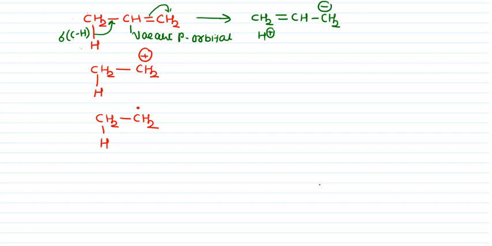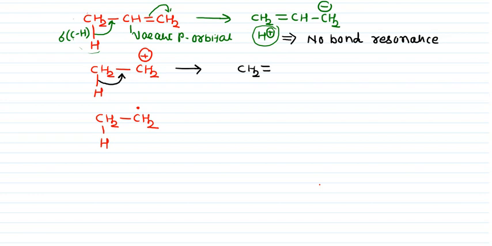In the initial structure, the total charge is 0, so ultimately this and this total charge is 0. One more important thing I want to show you is that the H plus is removed from that. So another name of hyperconjugation is no bond resonance. What is the name? No bond resonance, because one of the atoms is separated from the system. So here also this will go in these directions, and we get CH2 double bond CH2 and H plus. Here also, due to this, it is known as no bond resonance.